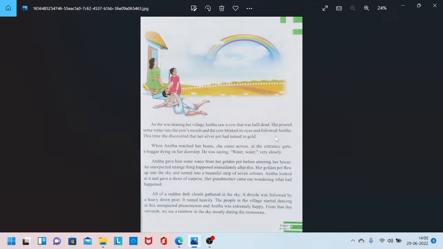When Anita reached home, she came across a beggar dying on her doorstep at the entrance gate. He was saying "water, water" very slowly. She saw a man, a beggar who was about to die, slowly whispering "water, water." After seeing him at the entrance gate, what happened?